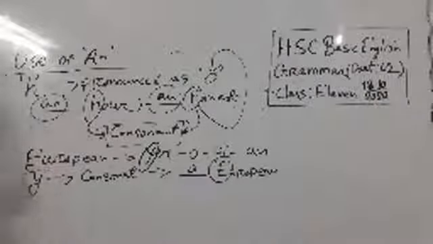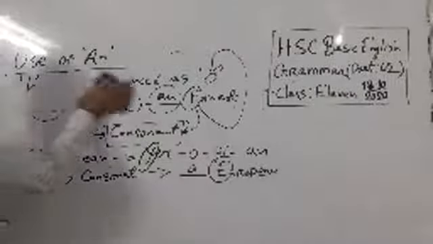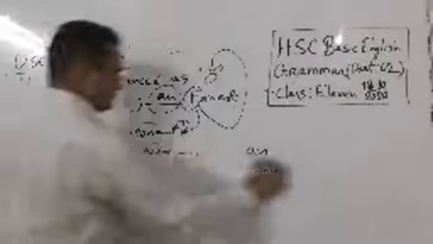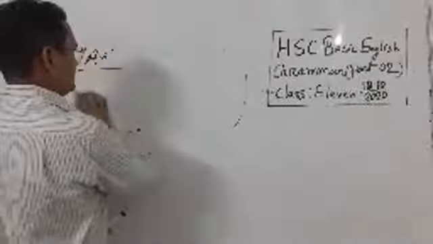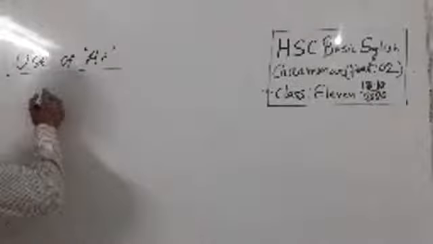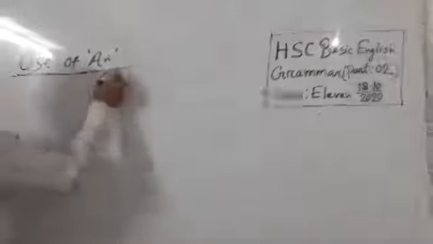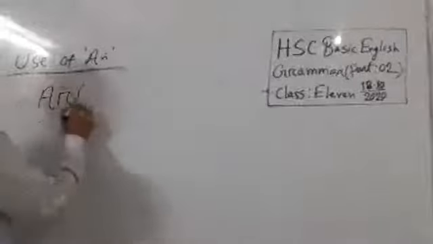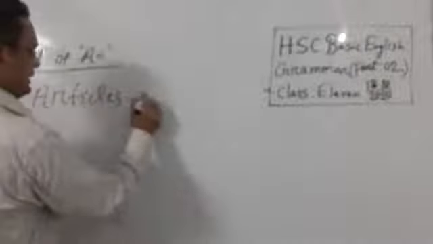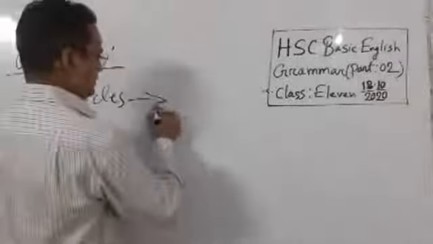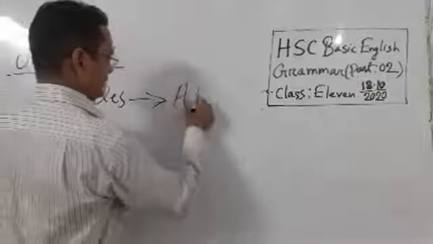Okay, this was the use of AN, and let's go for another: abbreviation. In the very beginning, my question was, which part of speech is article?